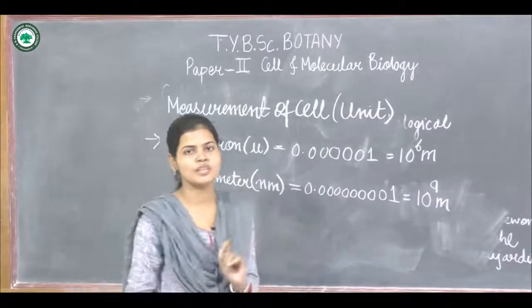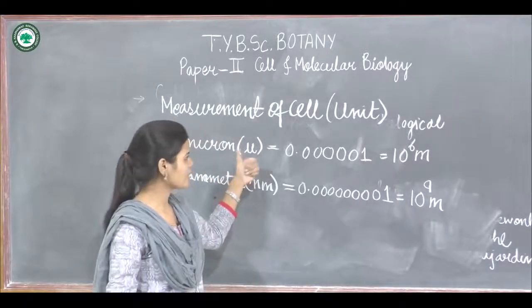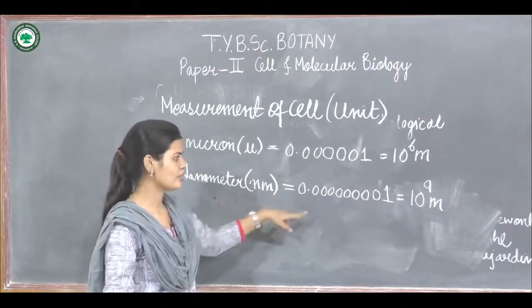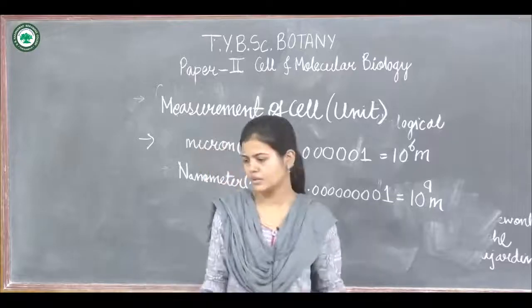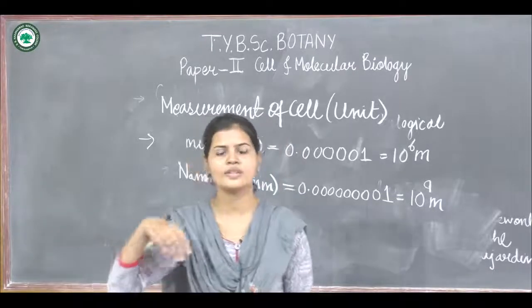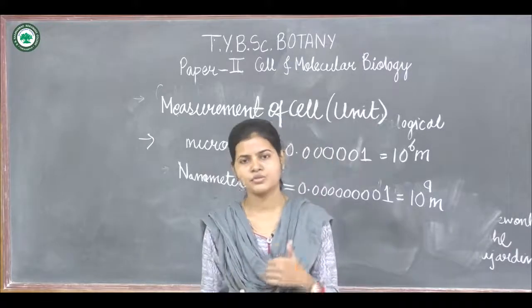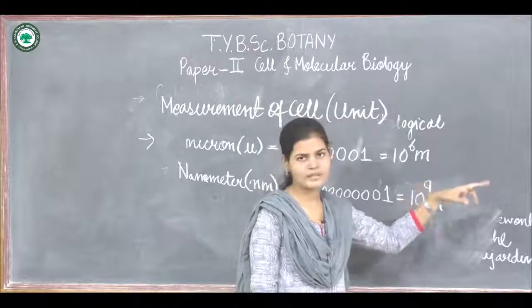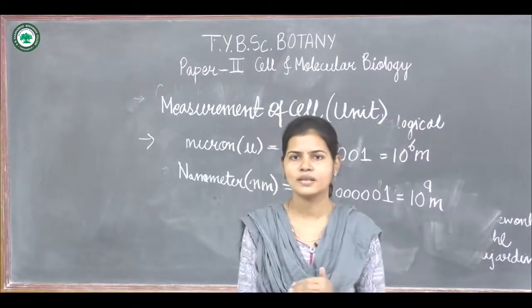These are used for studying the cell, or these are the units for the cell. So 1 micron is equal to 10 raised to power minus 6 meter, and 1 nanometer is equal to 10 raised to power minus 9 meter. So these are the 2 units which are used for studying the cell. So this is about the cell theory and the history related to the cell, the 6 tenets of the cell theory, and these are the 2 units which are used for studying the cell. Thank you.